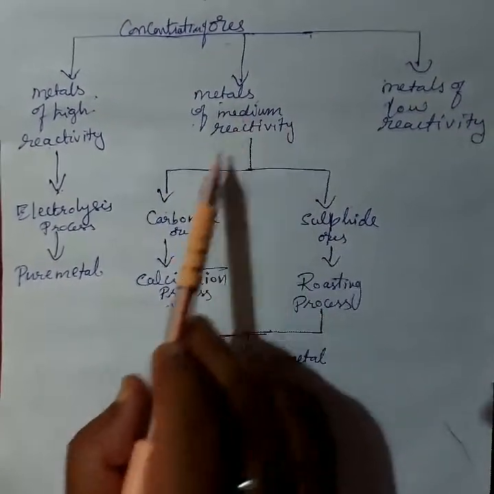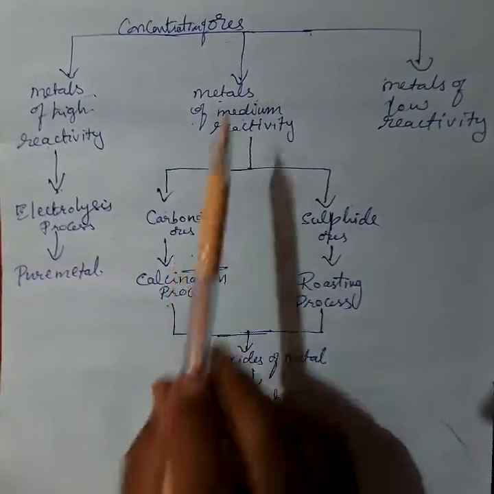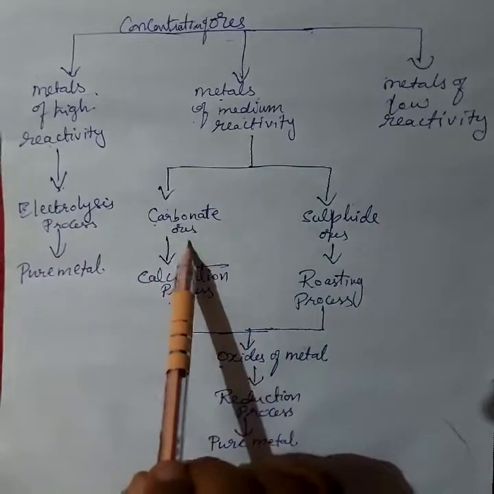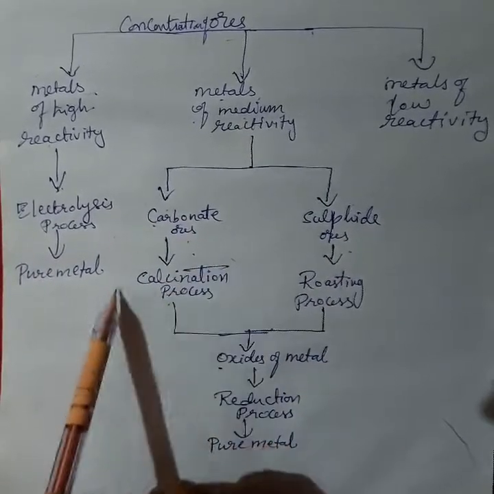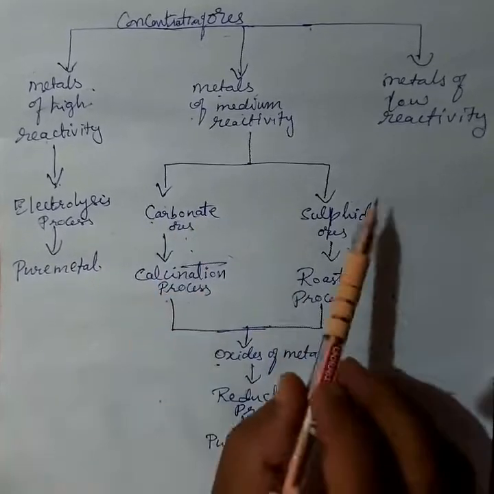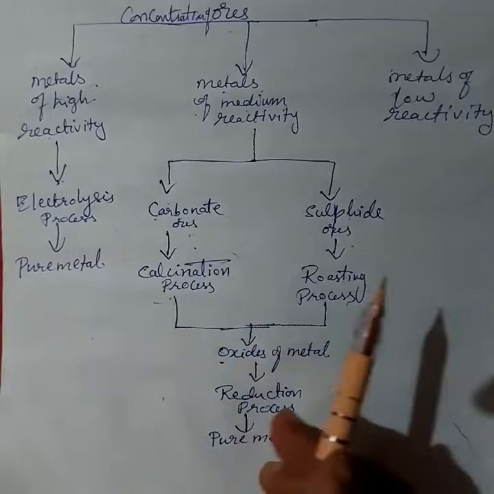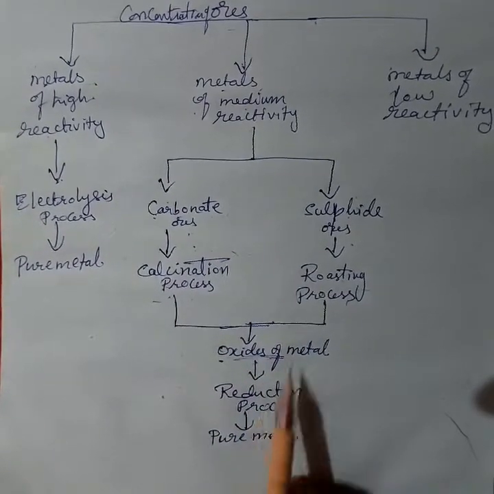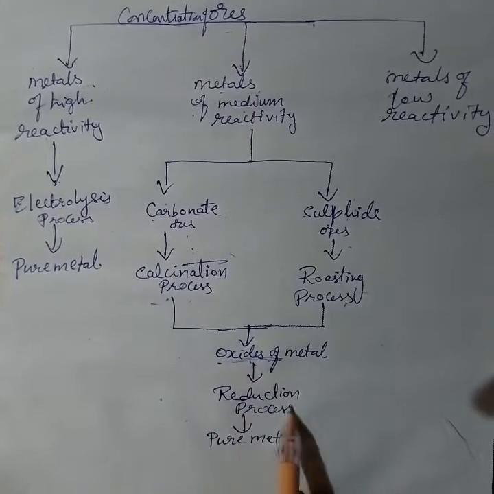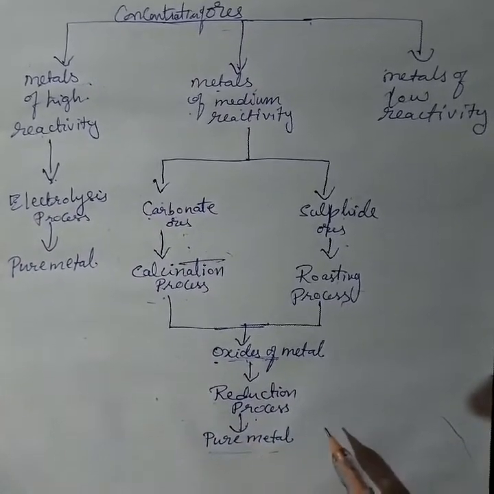In medium reactivity metals, the metals appear in two forms, carbonate ores and sulfide ores. For carbonate ores, we use a process called calcination. For sulfide ores, we use the roasting process. By these two processes, finally we get oxides of metal. Then to remove the oxygen, we use the reduction process. After that comes purification of metal, and then we get a pure metal.